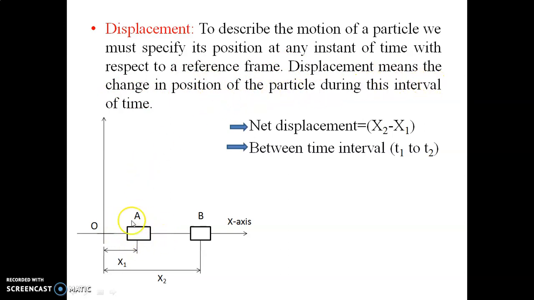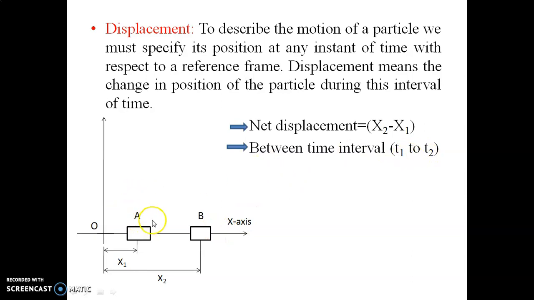Let us consider this object as a car. Suppose that object was initially at point O, then motion starts, and after some time t1 the object reaches position A. After some more time, the object reaches another position, denoted by point B. So to cover the distance O to A, the time required is t1, and to cover the distance O to B, the time required is t2.